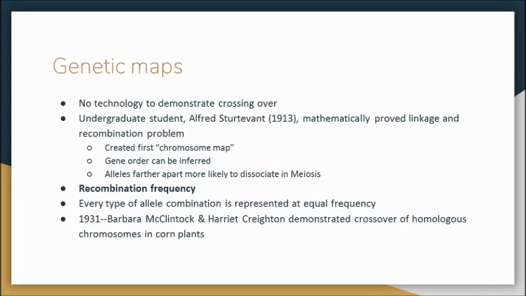Every type of allele combination is represented at equal frequency. In 1931, Barbara McClintock and Harriet Creighton demonstrated crossover of homologous chromosomes in corn plants. So think back to week 1 when we were talking about women scientists that were Nobel laureates. Some of you picked Barbara McClintock, and now it's full circle.